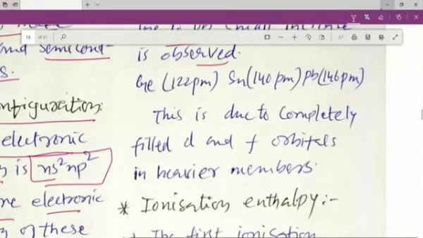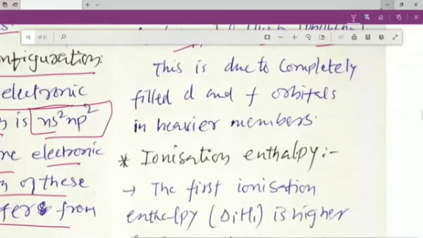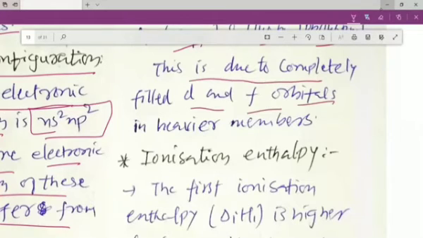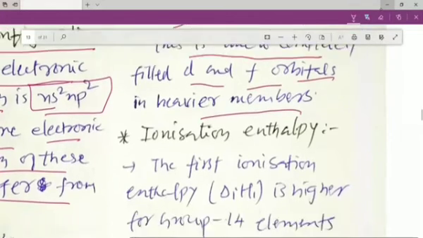You can see that germanium has got 122 picometer, tin has got 140 picometer, and lead has got 146 picometer. So this increase is not so big, but still there is an increase in the radius. This is due to the completely filled d and f orbitals in the heavier members.